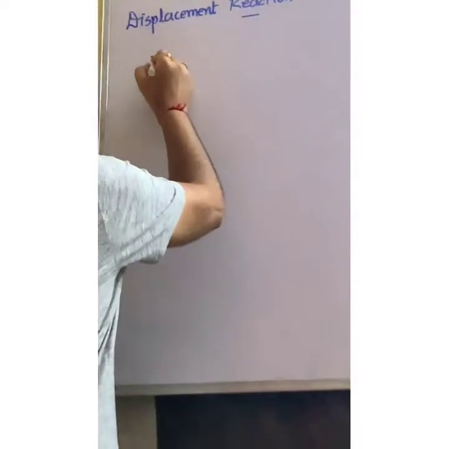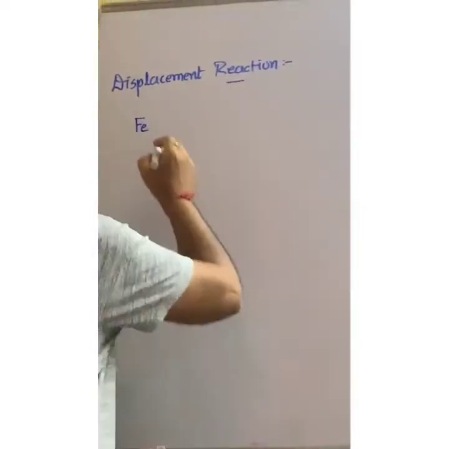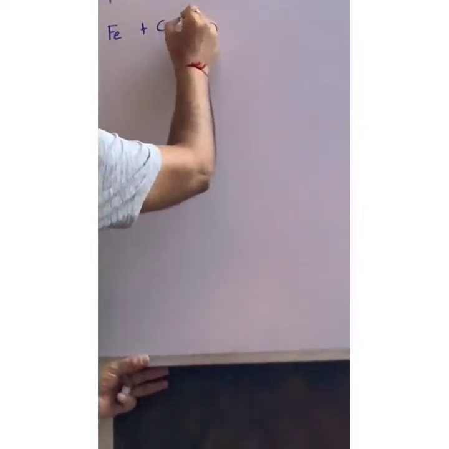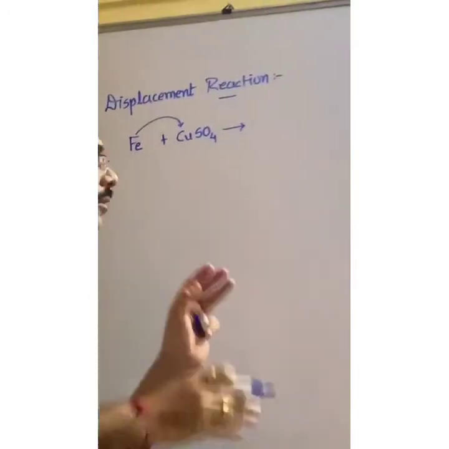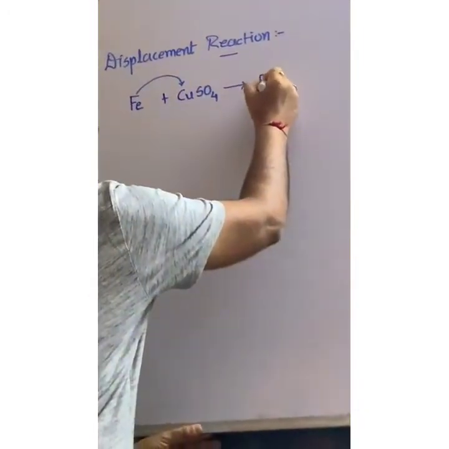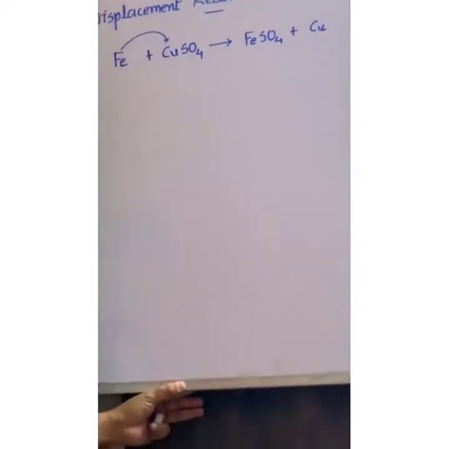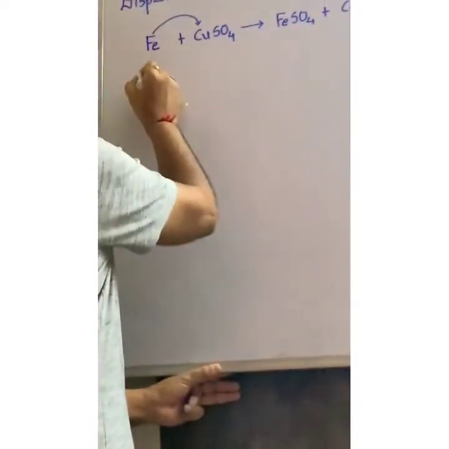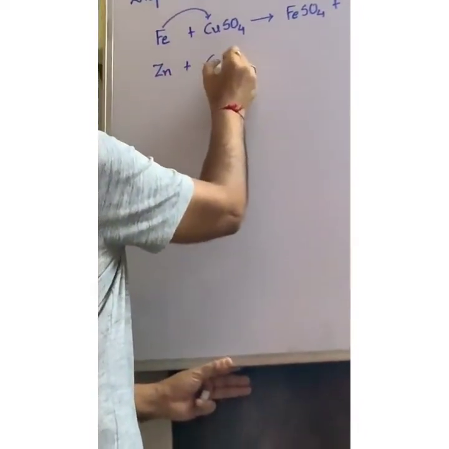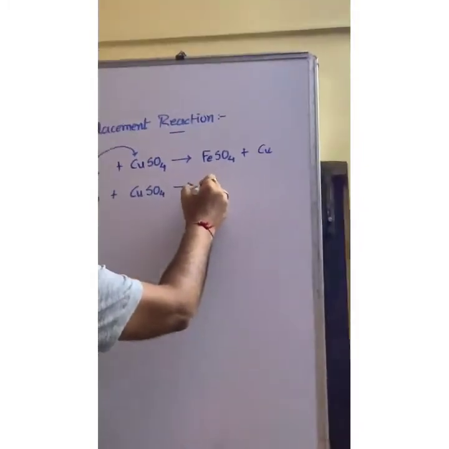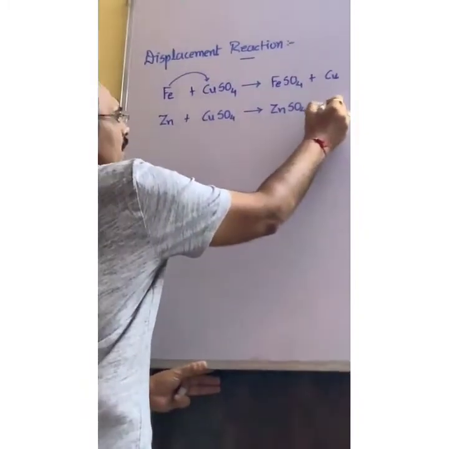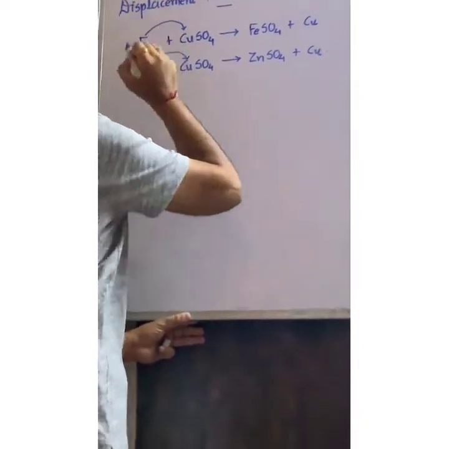If you take some iron nail and drop it into the copper sulfate solution, then iron is more reactive than copper, so iron displaces copper, and FeSO4, ferrous sulfate, is produced and copper is released. In the same manner, when zinc reacts with copper sulfate, you will get zinc sulfate and copper is displaced by zinc.